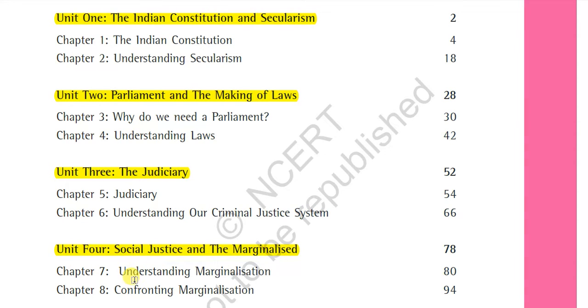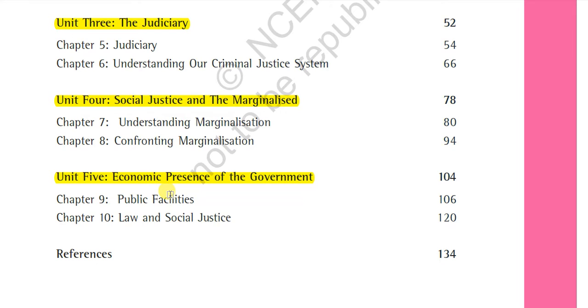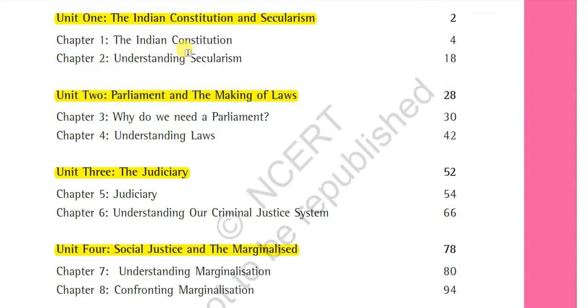Unit 4, that is Understanding Marginalization. That is chapter 7. Chapter 8, Confronting Marginalization. And finally, unit number 5, that is the economic presence of the government. Chapter 9, Public Facilities, and chapter 10, Law and Social Justice. These are very important chapters, and generally when you see the syllabus also, these are the headlines you will identify, that is judiciary, law and social justice, and understanding of secularism. So these things definitely you will identify.